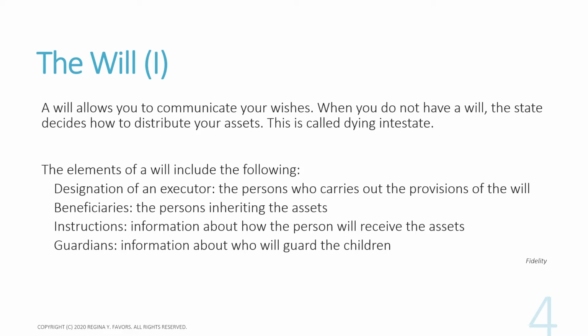The elements of a will include the following: a designation of an executor, the person who carries out the provisions of the will; the beneficiaries, the persons inheriting the assets; the instructions, information about how the person will receive the assets; and then the guardian, information about who will guard the children.